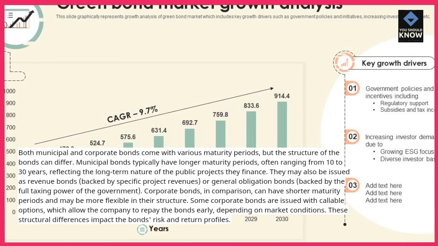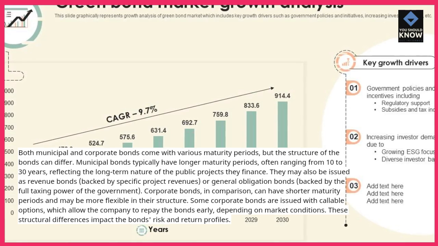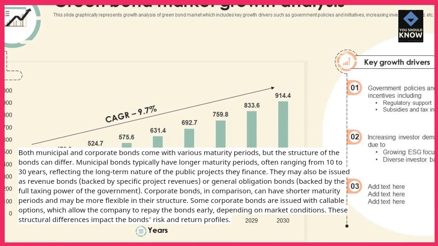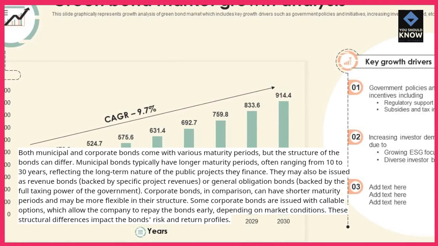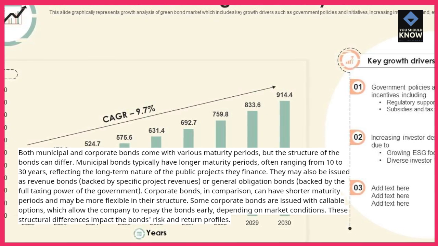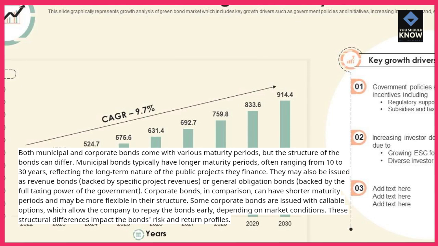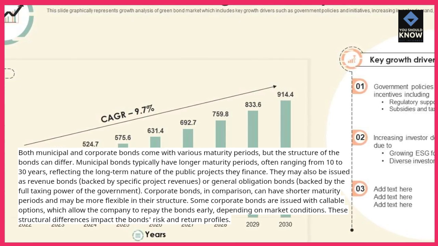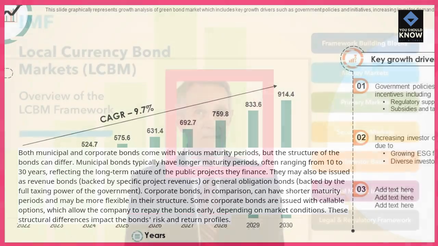Corporate bonds, in comparison, can have shorter maturity periods and may be more flexible in their structure. Some corporate bonds are issued with callable options, which allow the company to repay the bonds early, depending on market conditions. These structural differences impact the bond's risk and return profiles.